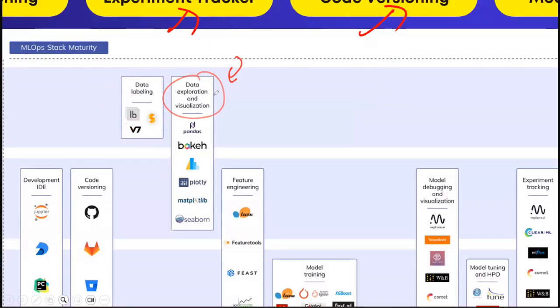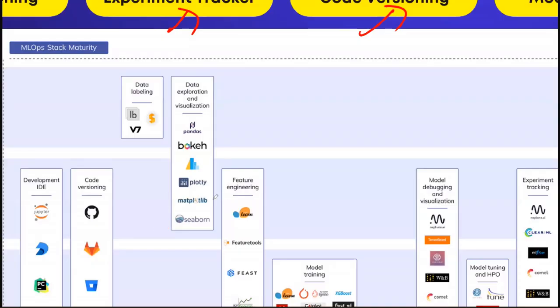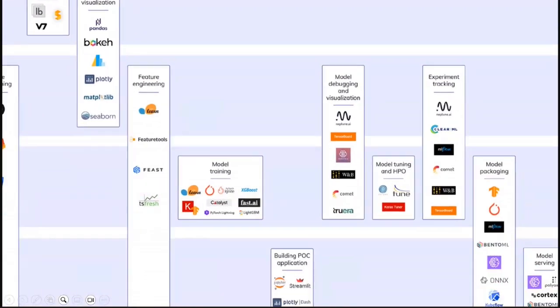And here come the data exploration and visualization tools. As human beings, we are visual beings, isn't it? If I share a CSV file with around 30,000 data points and ask you to extract insight from it, you cannot. But if I display the same data in a visual format, like a graph, we get better insight. So your data scientist uses various data visualization tools like Matplotlib, Seaborn, Pandas, etc. to extract insight from the data. Then we are talking about feature engineering tools.